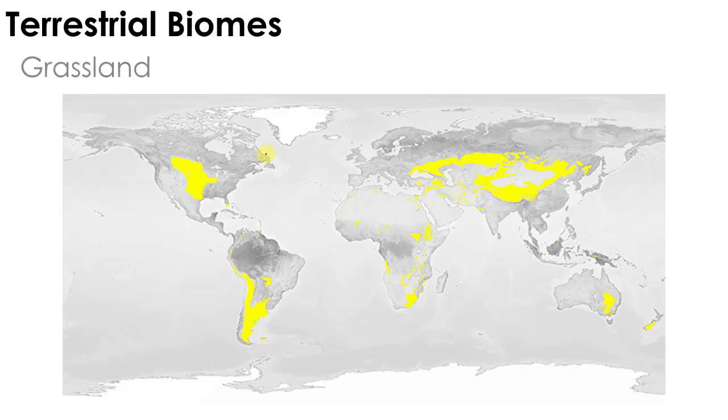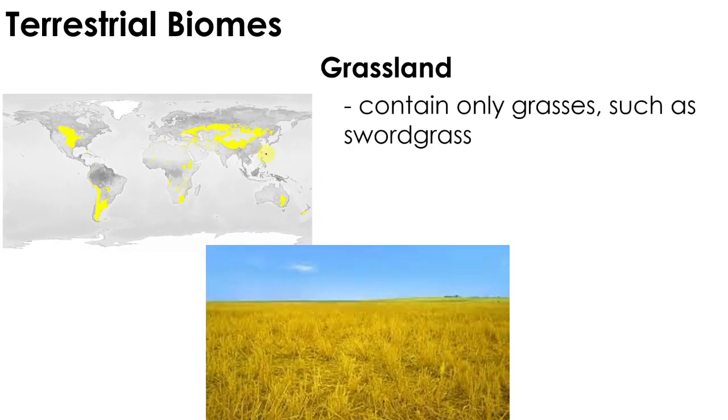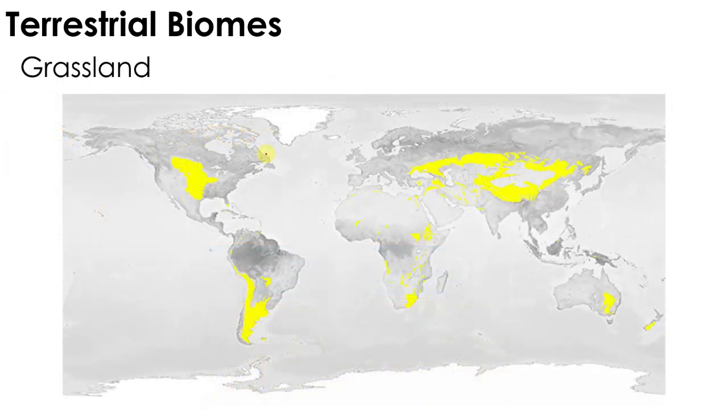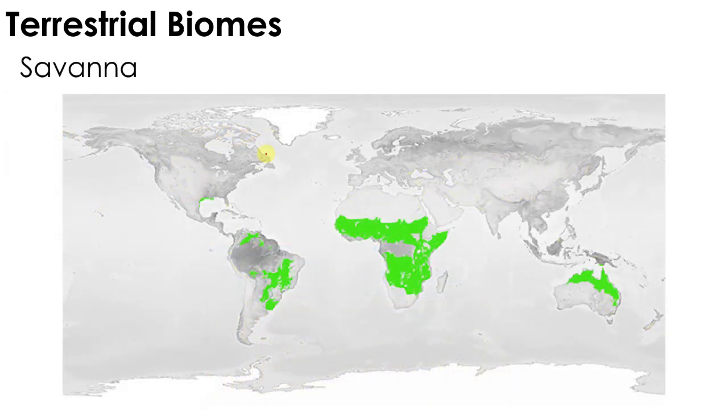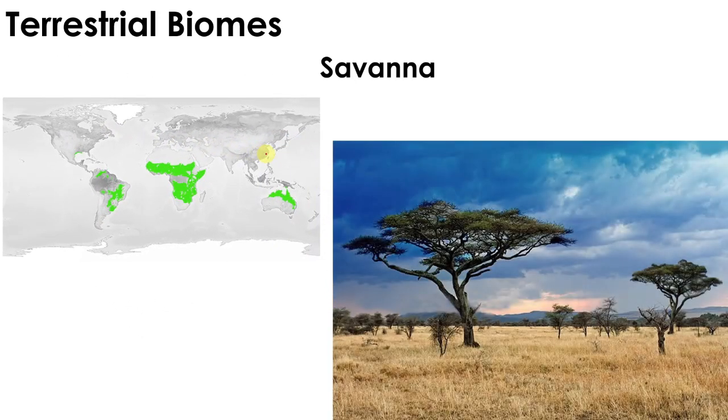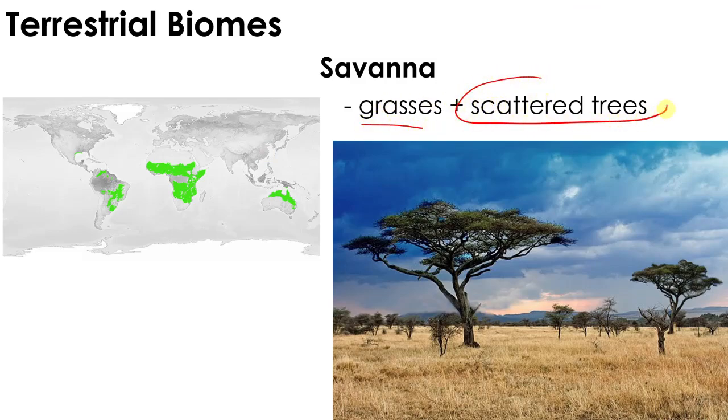Next, let's discuss the grassland. The grassland, from its name, is composed of grass. So it contains only grasses such as the sword grass. It has no trees. The next biome is the savanna. The savanna is very similar to the grassland. It contains grasses, but in this case, aside from the grasses, we also have some scattered trees.